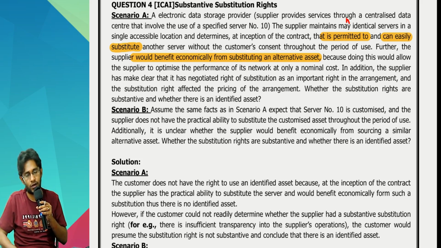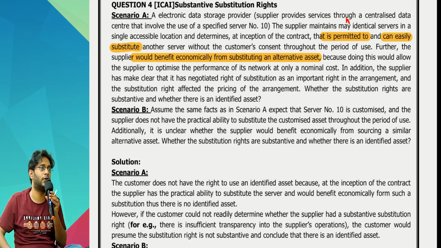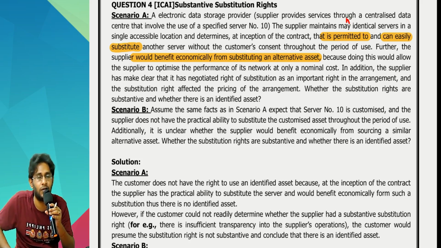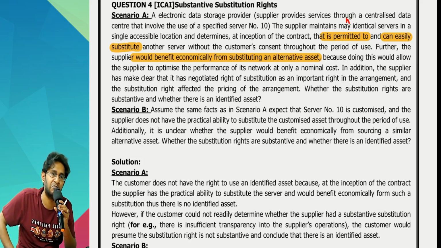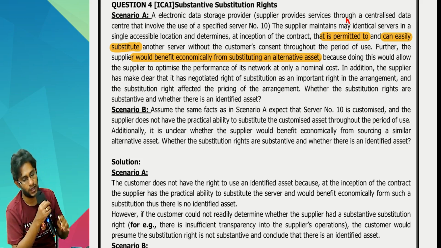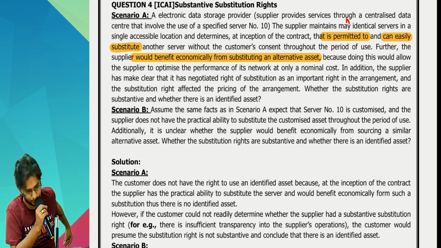Whether the substitution rates are substantive and whether there is an identified asset. What do you feel? Very clearly substitution rates are substantive. The moment substitution rights are substantive, there is no identified asset, there is no lease contract for you. Gone. Next one. Assume the same facts as in scenario A, except that server number 10 is customized and the supplier does not have a practical ability to substitute the customized asset throughout the period of use. So what is missing here?